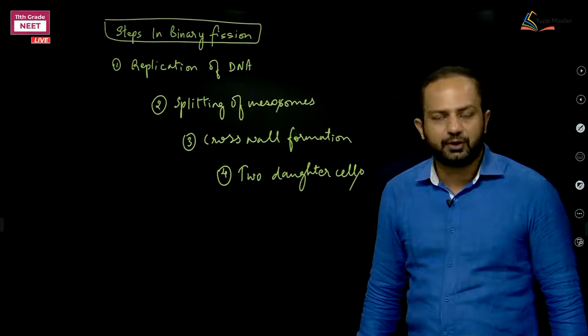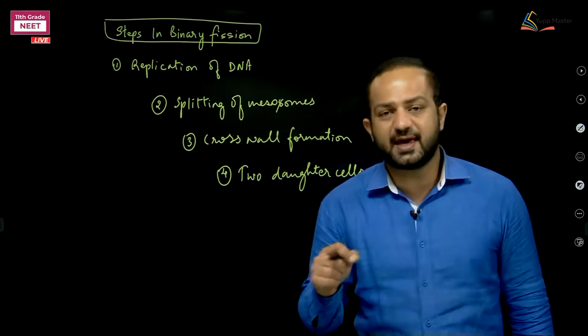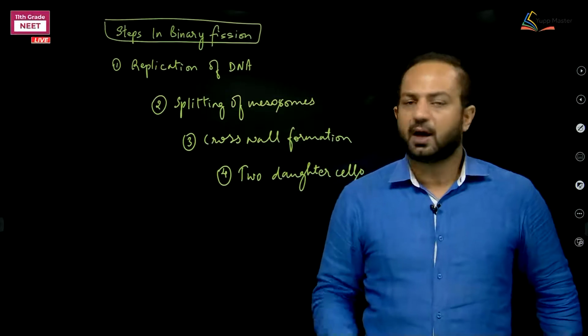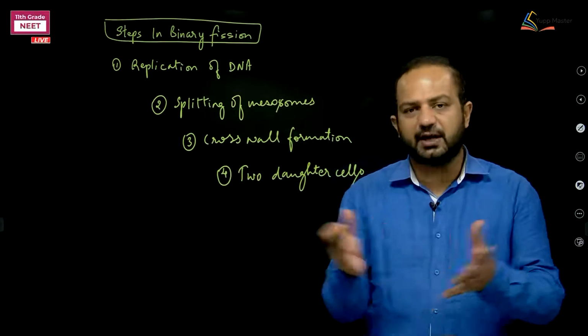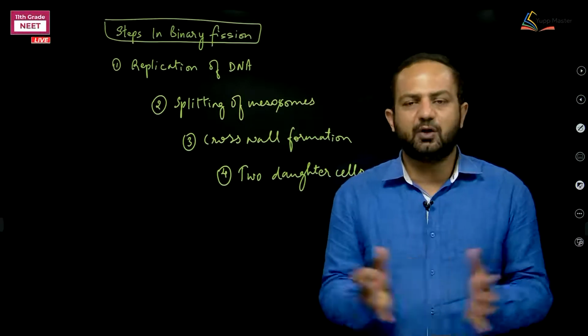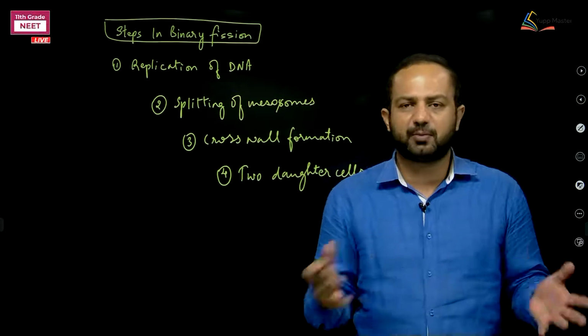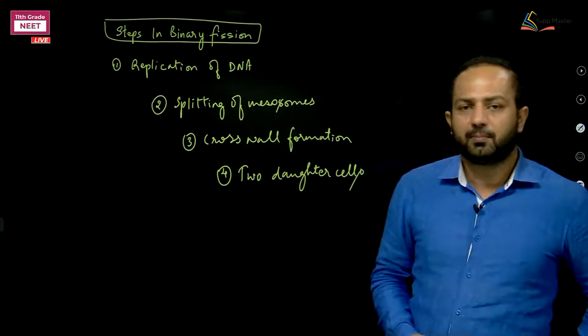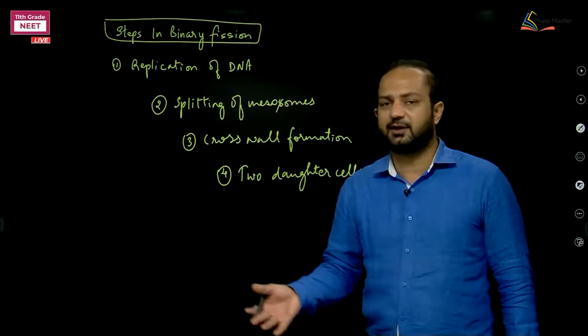Now, as I told you, this kind of binary fission is not going to be the same in laboratory conditions. Outside the lab, in natural conditions, around us right now, they are dividing without any hustle, without any problem. They are getting divided, forming new cells. But the situation becomes different in the laboratory.